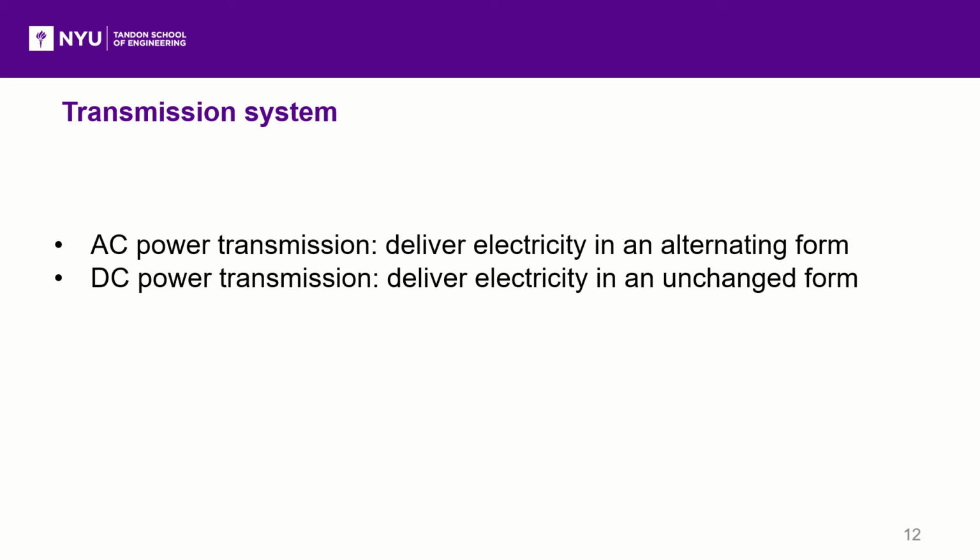DC power transmission is a method of delivering electricity in an unchanged form. The alternating current generated by the power plant is converted to a direct current by a rectifier and the DC is transmitted to the power receiving end. Then the inverter converts the direct current into an alternating current.